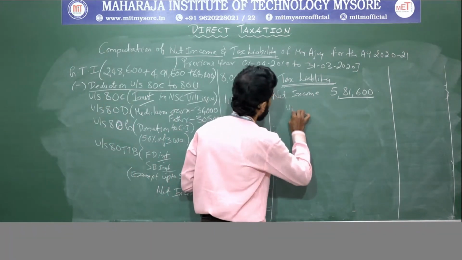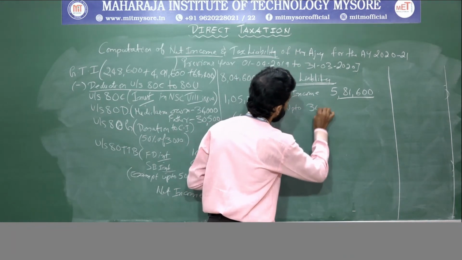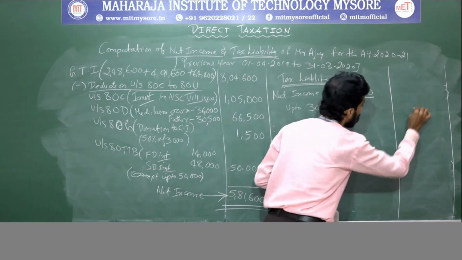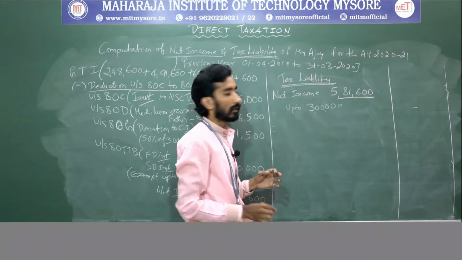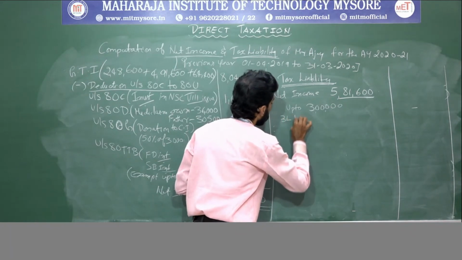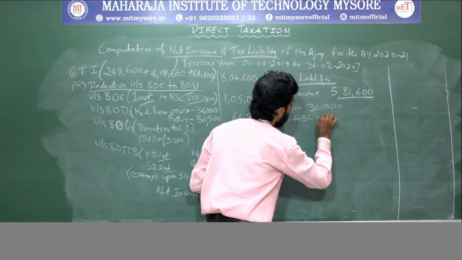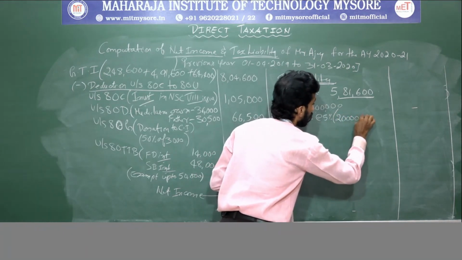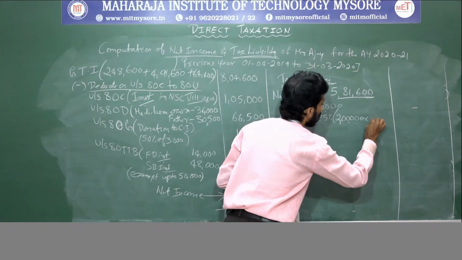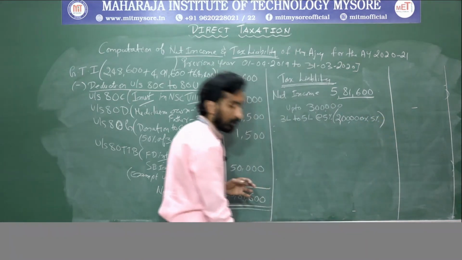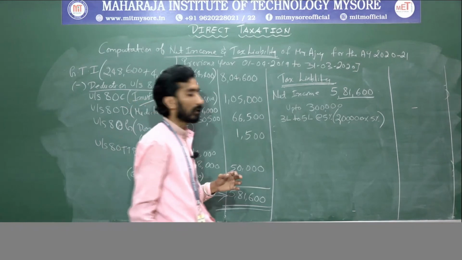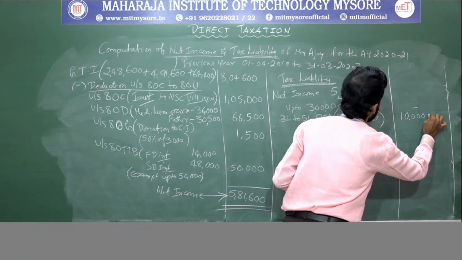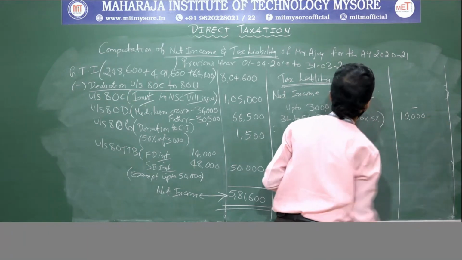Here, up to 3 lakh, that is one rate, it is nil. Clear? Afterwards, 3 lakh to 5 lakh at 5%. So here the difference is 2 lakh, into 5% you need to calculate. Clear? So that is 10,000.